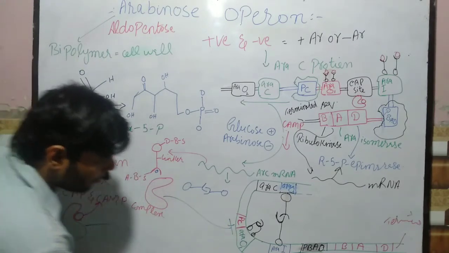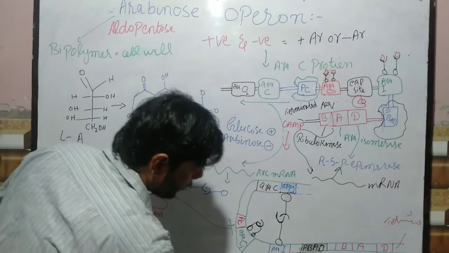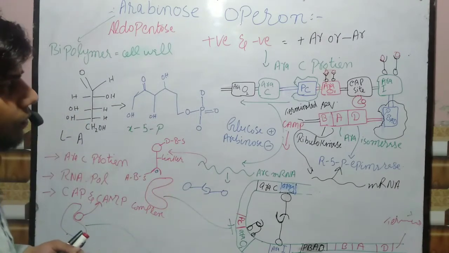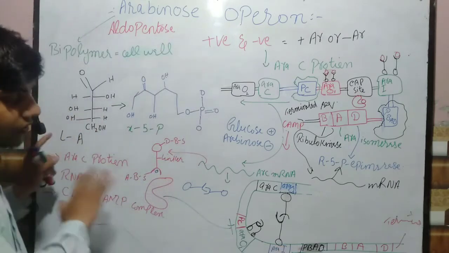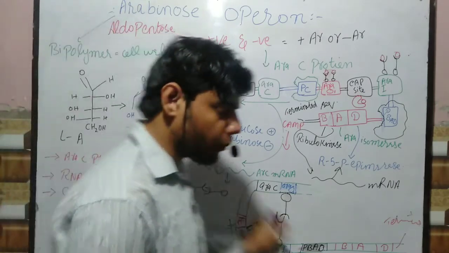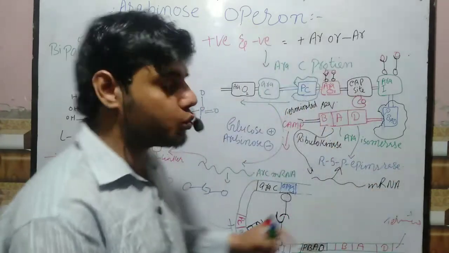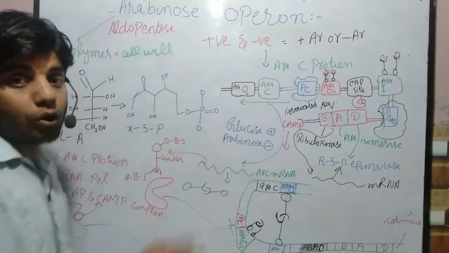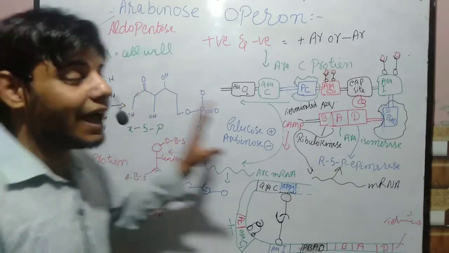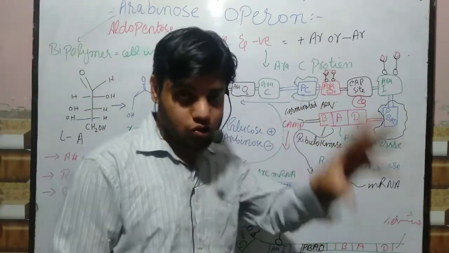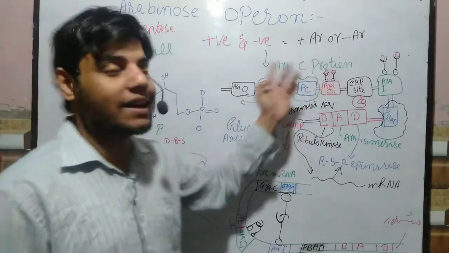Moreover, this cAMP-CAP complex is also not bound to this CAP site. If these things are not bound, RNA polymerase is not bound and the process is stopped. The Ara operon will be switched off. So this is how the Ara operon is switched on and switched off by one protein, the AraC protein.